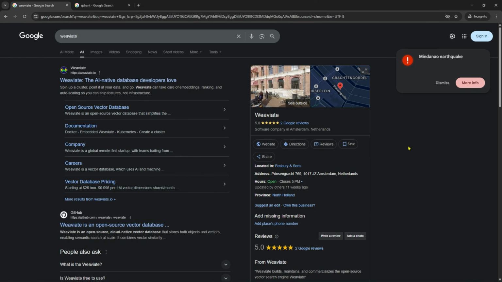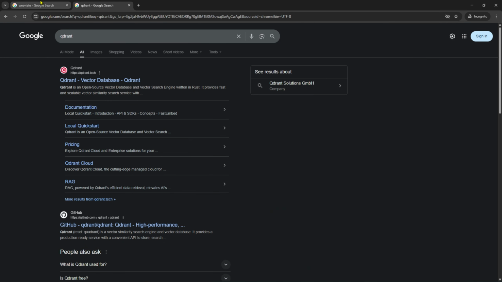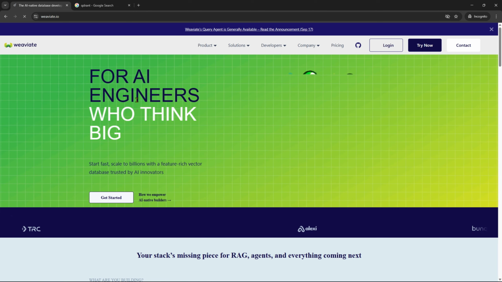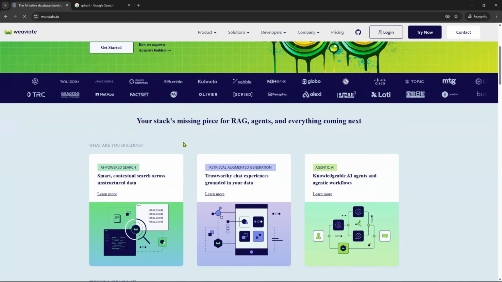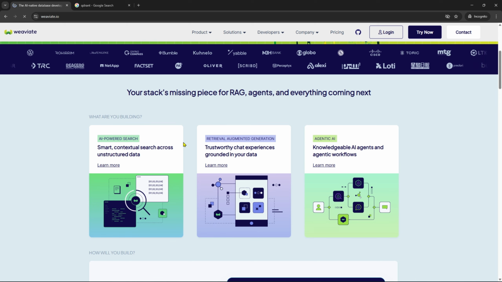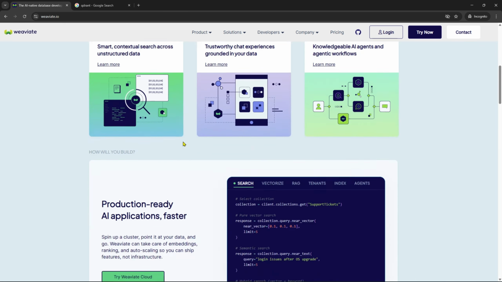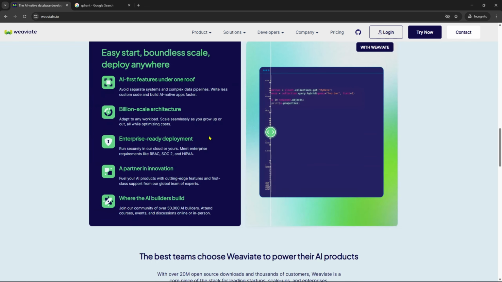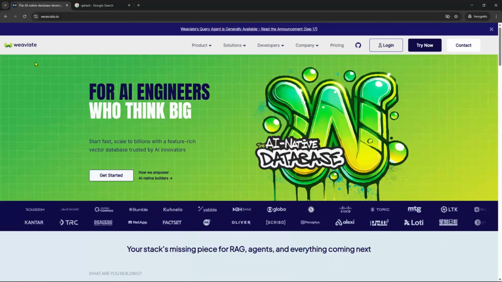By this year, the contest between Weaviate and Qdrant as leading open source vector databases will likely hinge on whether you favor versatility or raw performance. So first off, Weaviate. It offers a rich ecosystem with built-in modules for vectorization, native GraphQL support, and seamless handling of multimodal data and complex relationships, making it a strong choice if your application demands semantic layering and knowledge graph capabilities.